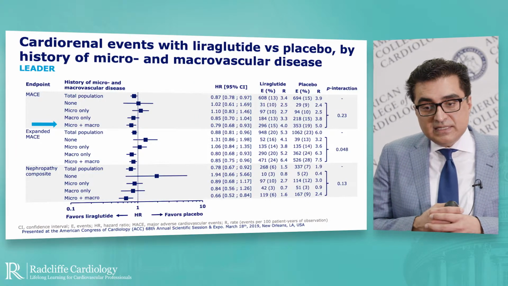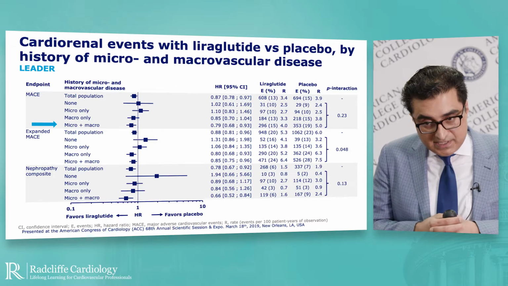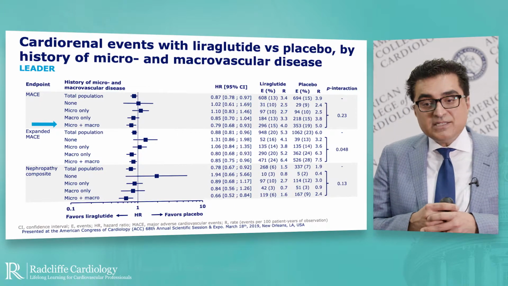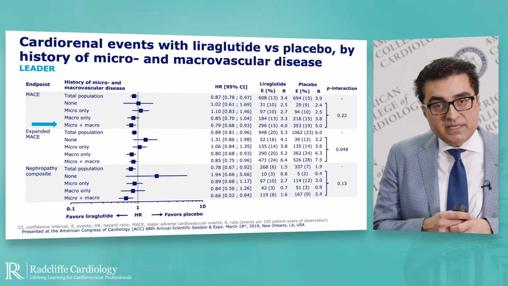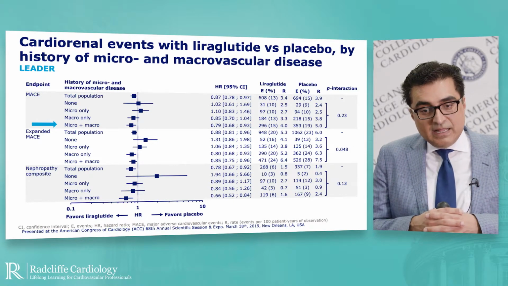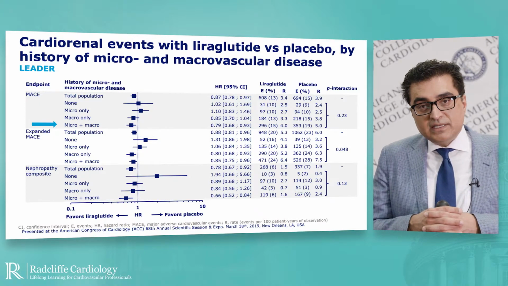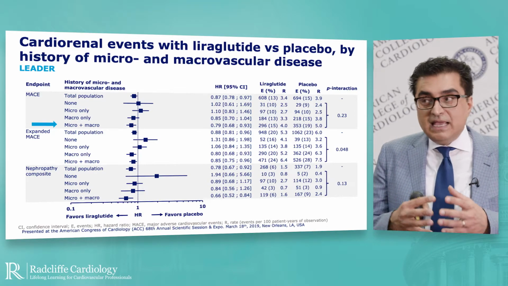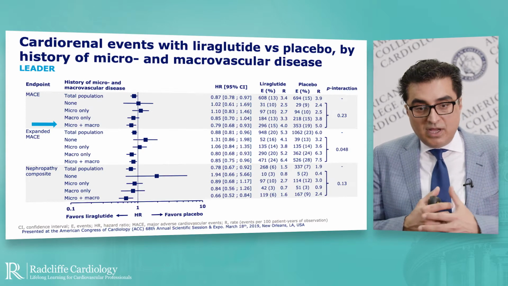For the MACE outcome in the placebo group, the highest event rate was observed in patients with type 2 diabetes who had both micro and macrovascular disease. And there was a very consistent benefit with liraglutide and semaglutide observed in the entire population and of course in people with micro, macro, or the combination.